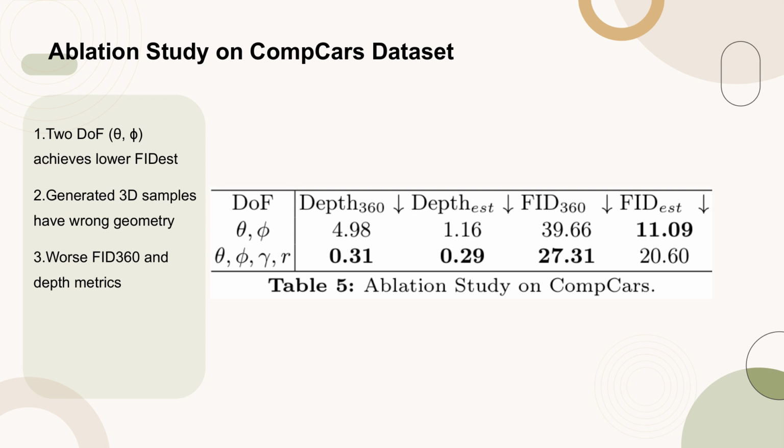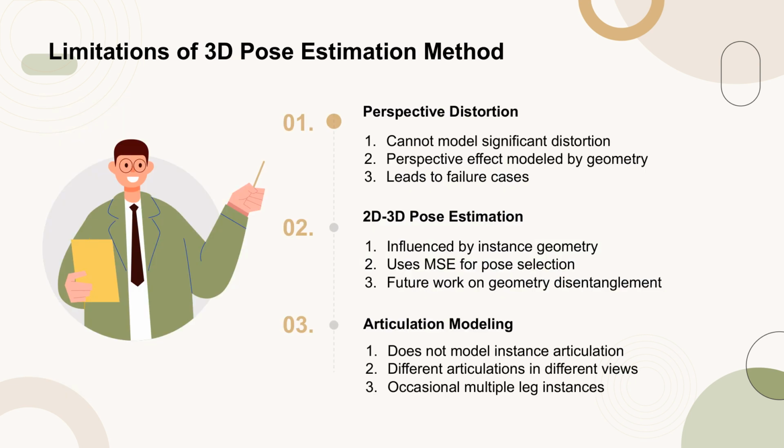Despite achieving a lower FID with 2 DoF, the generated 3D samples exhibit incorrect geometry, as evidenced by the worse FID 360 and depth metrics. This highlights the critical role of modeling scale and in-plane rotation in the camera model for accurate 3D representation. The method has limitations in modeling images with significant perspective distortion. The perspective effect is modeled by generated geometry, which can lead to failure cases.